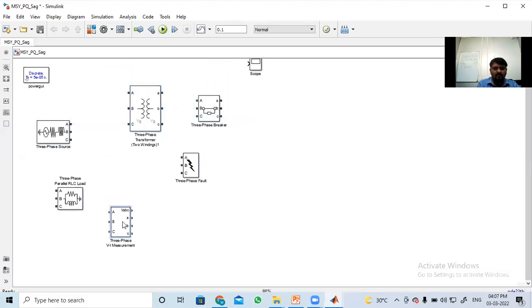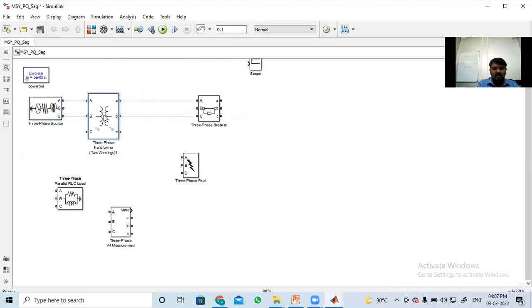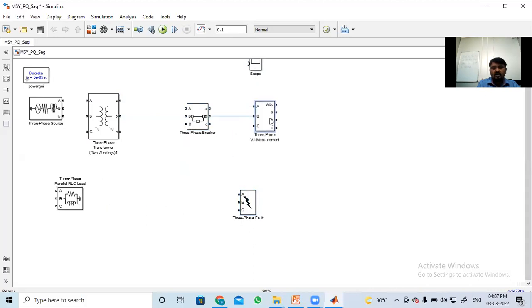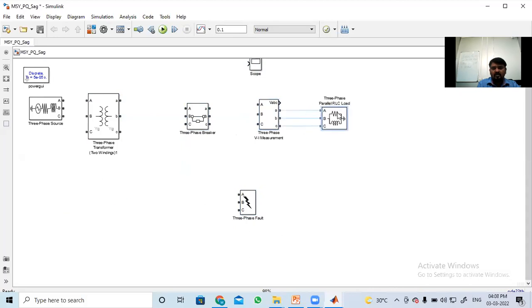Next I have to set the transformer here. I will place it here now. After the transformer, a circuit breaker is required, so I will add the circuit breaker here. After that, the fault is not required now. Then the voltage-current measurement (VI measurement) block is required. Then we have to add the load, and I am connecting the scope here.